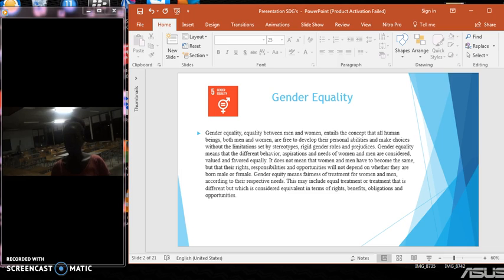Gender equity means fairness of treatment for women and men, according to their respective needs.